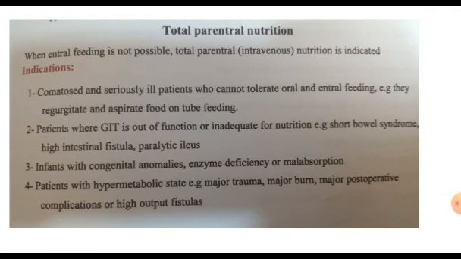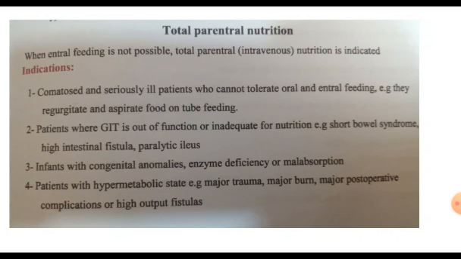So what are the indications of total parenteral nutrition, or TPN? The indications: comatose patients, for fear of nasogastric tube aspiration, or patients who have no function in the GIT, like short bowel syndrome, where the small intestine is short due to resection or due to multiple resections, or high intestinal fistulas, or paralytic ileus, which decreases the absorption of the GIT, or malabsorption syndrome.